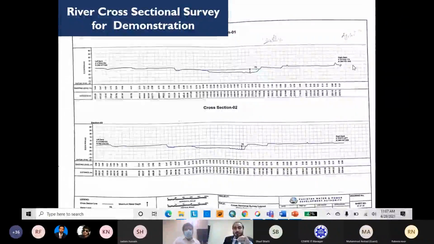This is the left bank and the right bank. Basically, the survey is performed from left bank to right bank, and HEC-RAS also incorporates the survey values of the cross section from left bank to right bank. On the left bank, we have two values of lat and long, and on the right hand side, we have two values of lat and long.